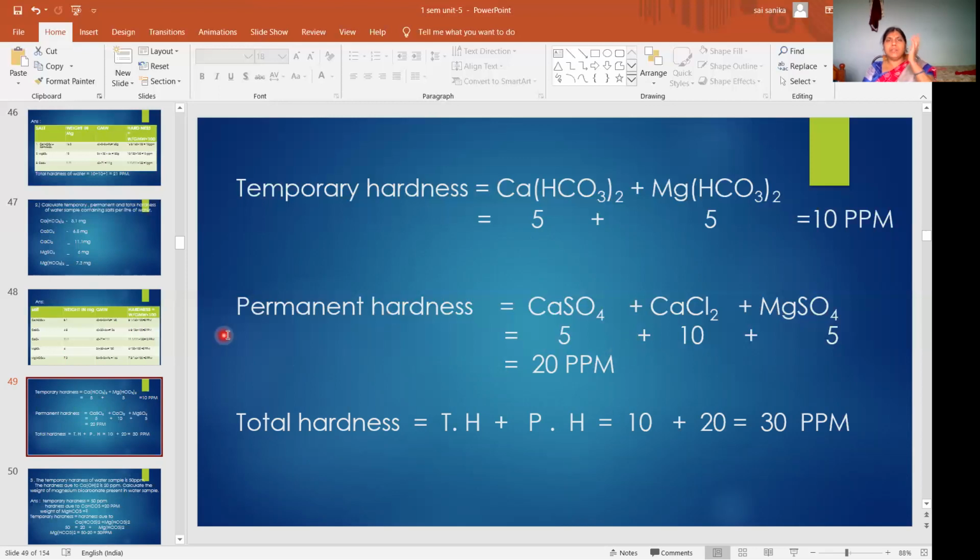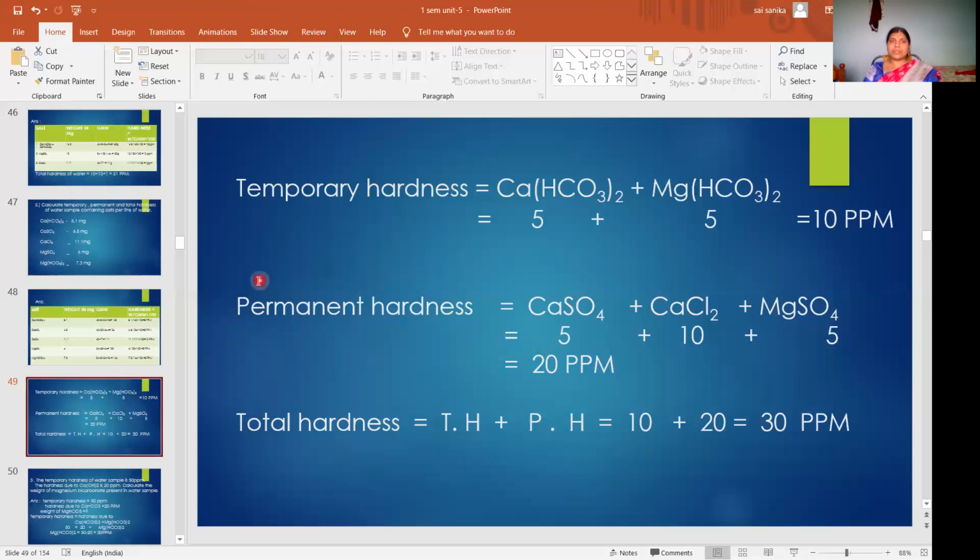Like this only, they will give the salts and ask you to calculate the hardness of the water sample. So always remember only 6 salts: magnesium bicarbonate, calcium bicarbonate, magnesium chloride, calcium chloride, magnesium sulfate and calcium sulfate. These 6 salts only give hardness to the water sample. If they give any other salts in the question, for example NaCl or AlCl3, they won't give hardness. You should not calculate the hardness for that.